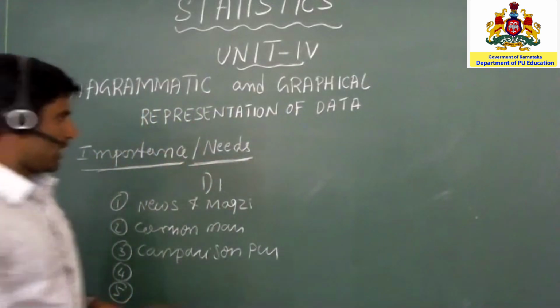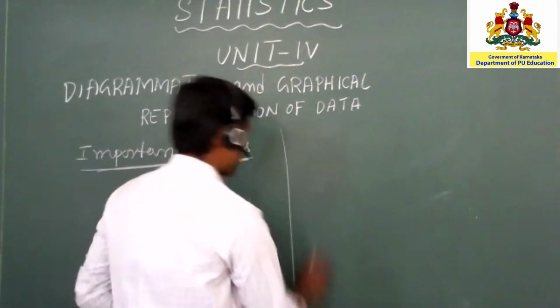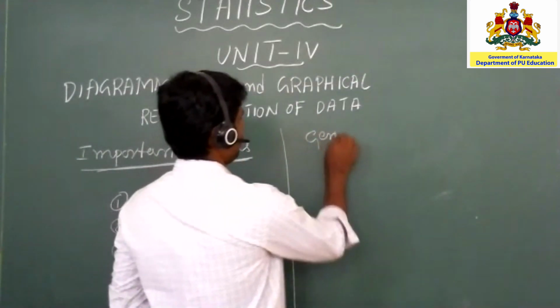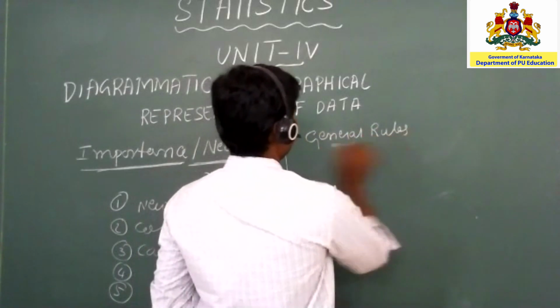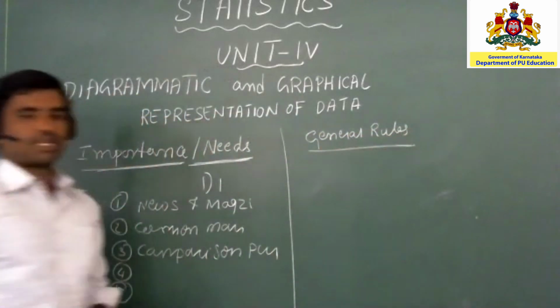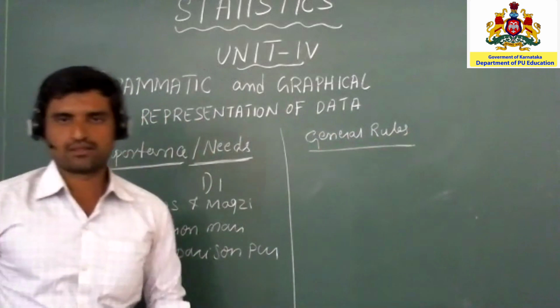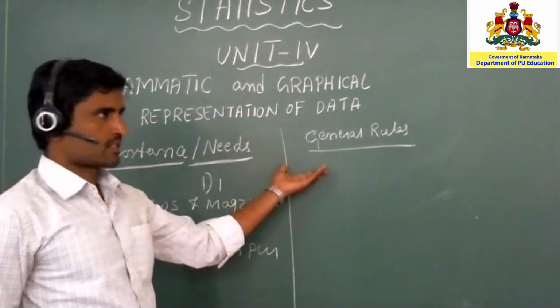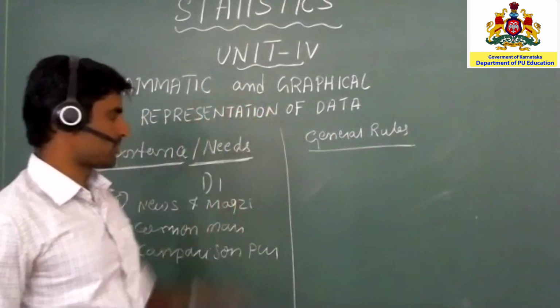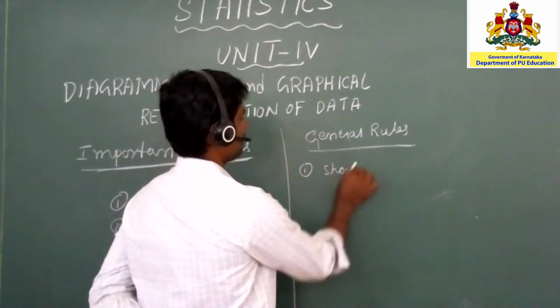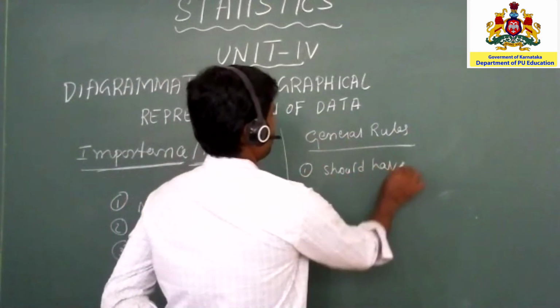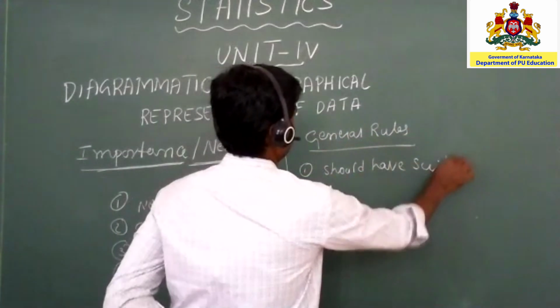Okay, and next are some general rules for constructing diagrams and graphs. It should have a suitable title.